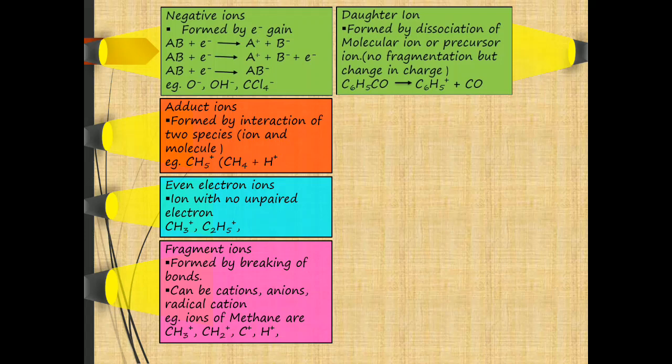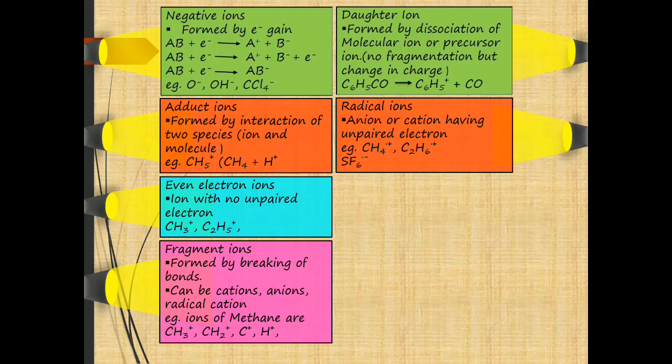So by this explanation, it is clear that a daughter ion resembles a fragment ion, and a fragment ion is a daughter ion, but not all daughter ions are fragment ions. One can keep that in mind. The next ion is the radical ion.